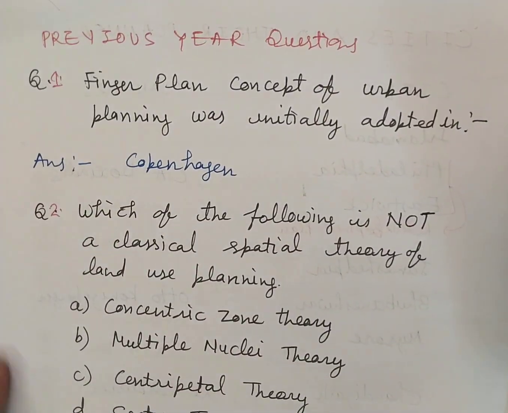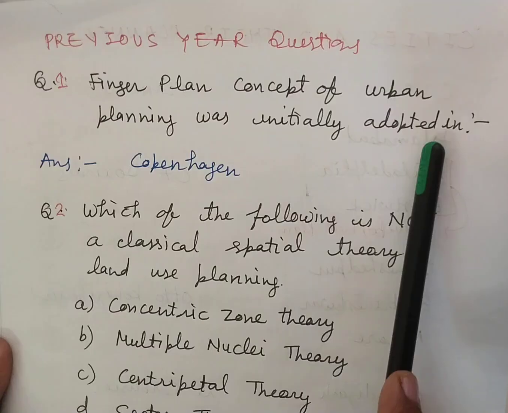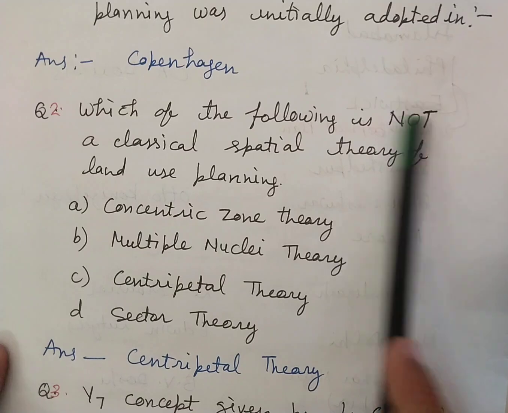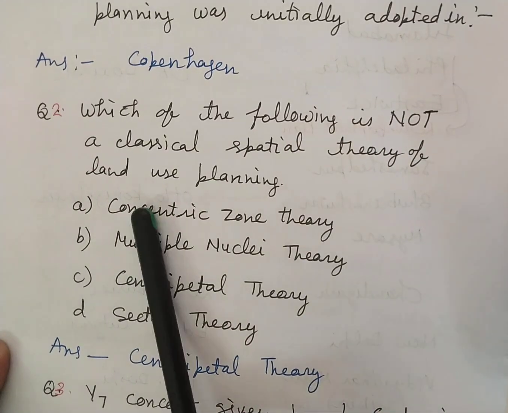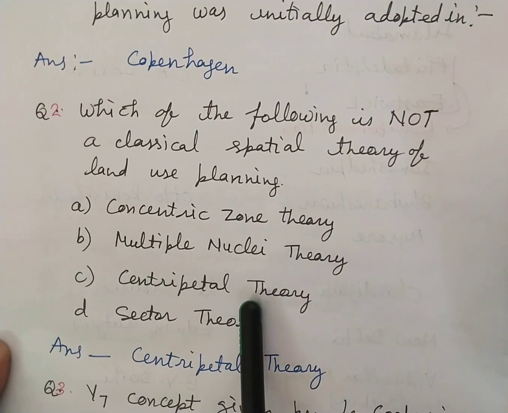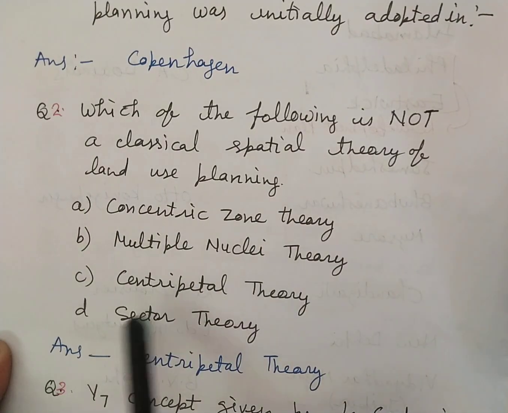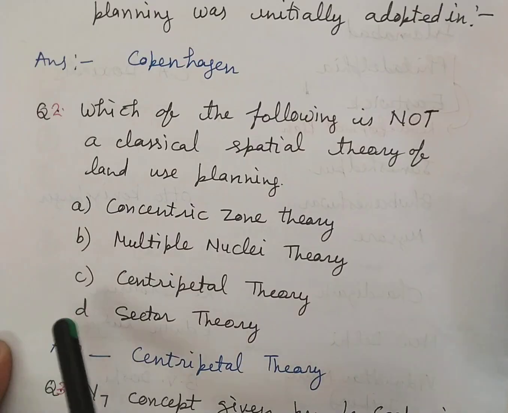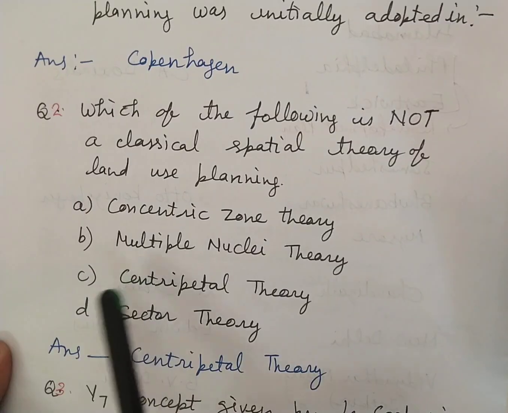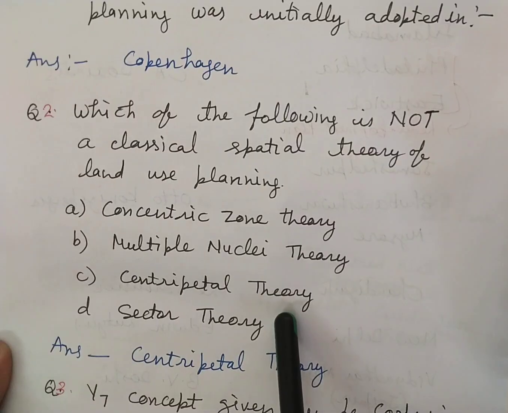Now the previous year questions. Finger plan concept of urban planning was initially adopted in, answer is Copenhagen. Which of the following is not a classical spatial theory of land use planning? Concentric zone theory, multiple nuclei theory, centripetal theory, sector theory. Concentric zone, multiple nuclei, sector theory, these are all classical spatial theories, but centripetal theory is not a classical spatial theory. So the answer of this question is centripetal theory.